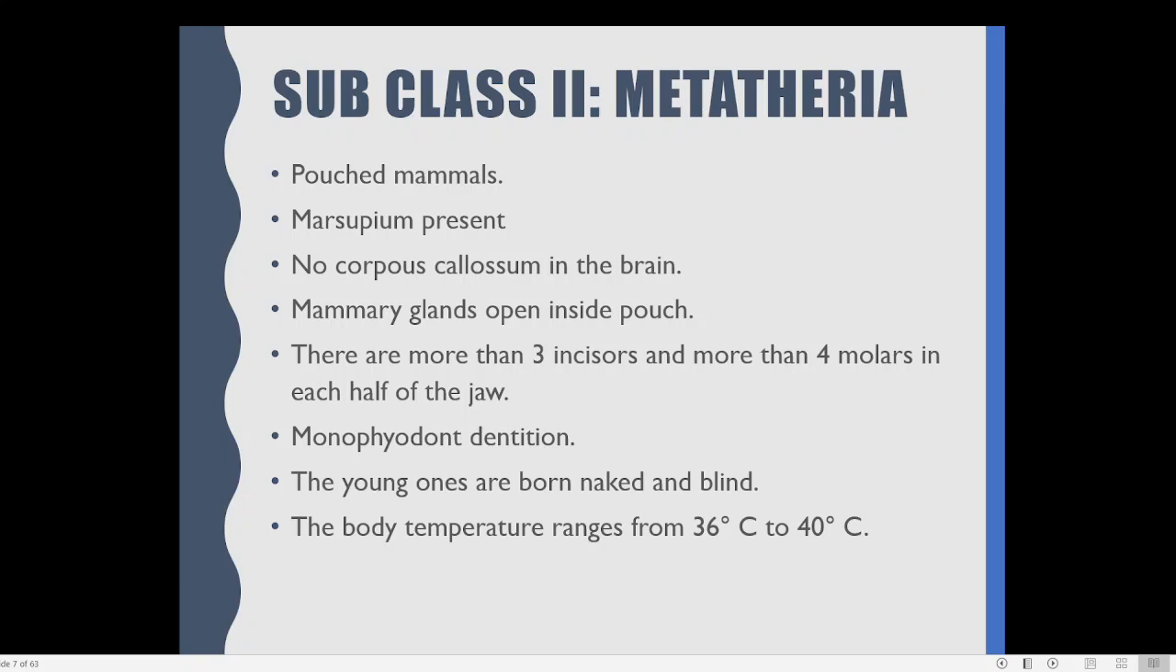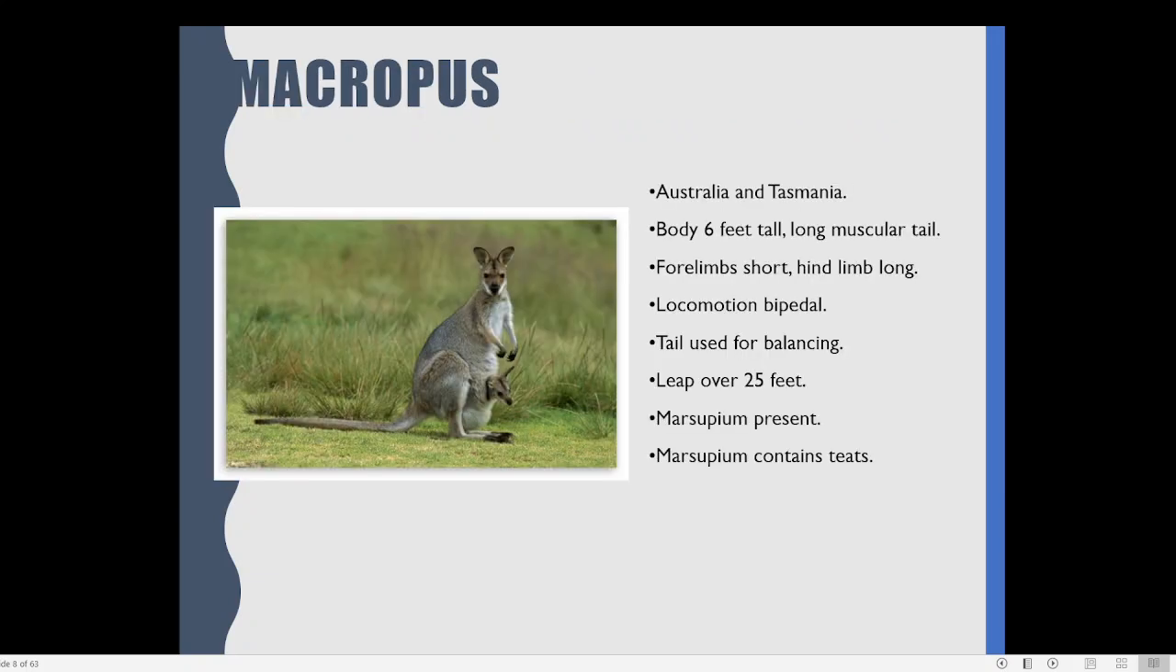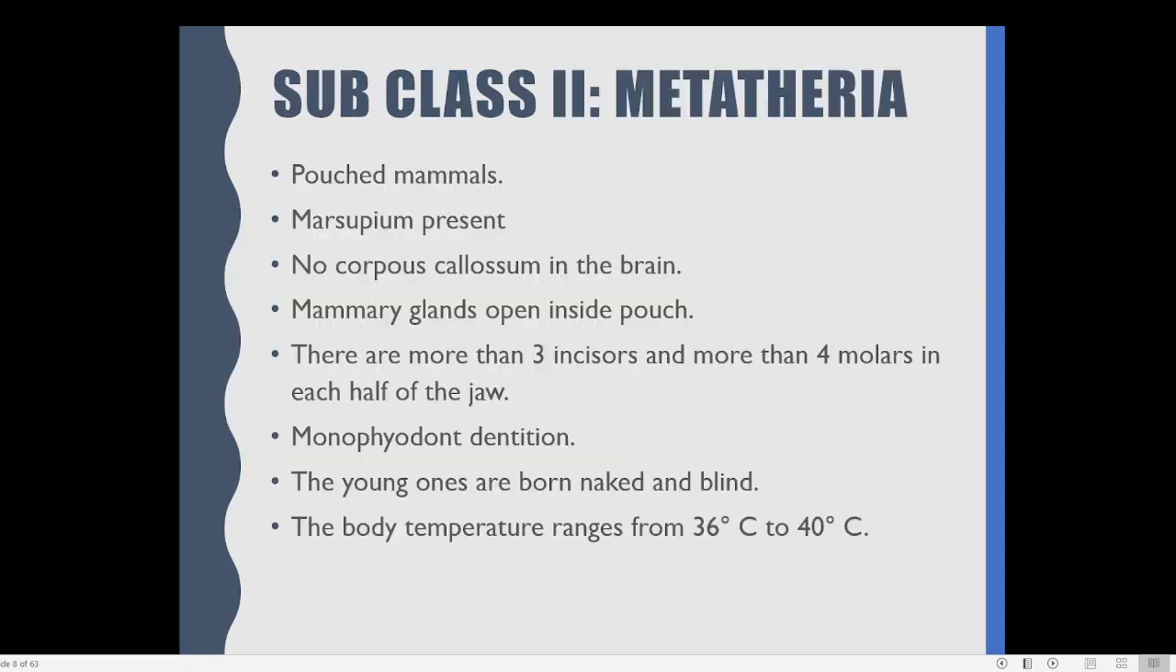Then, mammary glands open inside the pouch. Here you can see that we cannot find mammary glands outside the body. They are present inside the abdominal pouch, and the babies will be sucking the milk from the nipples present inside the abdominal pouch or marsupium.